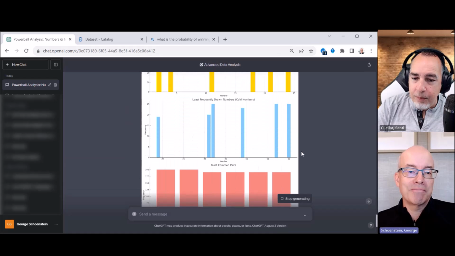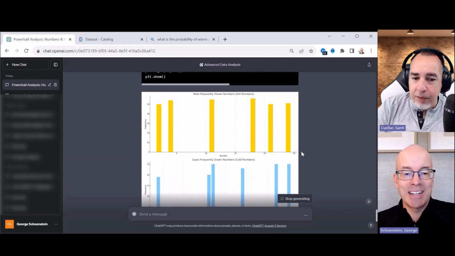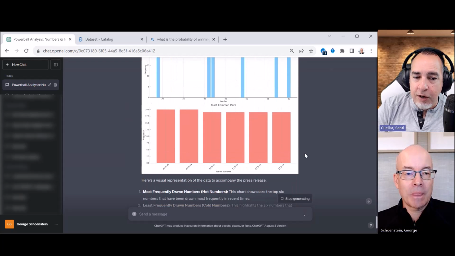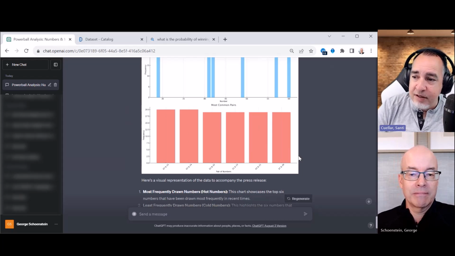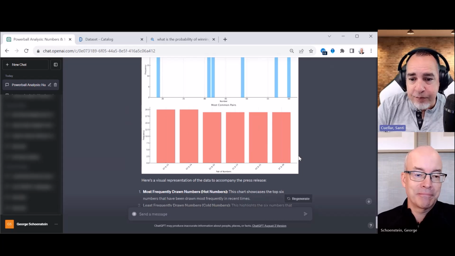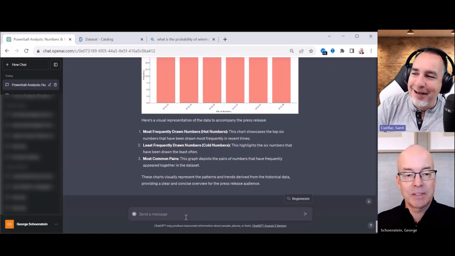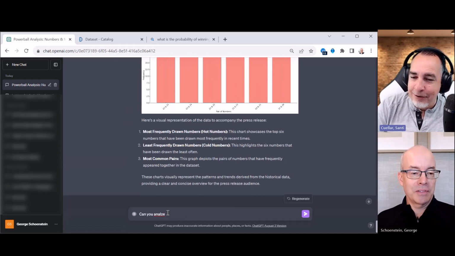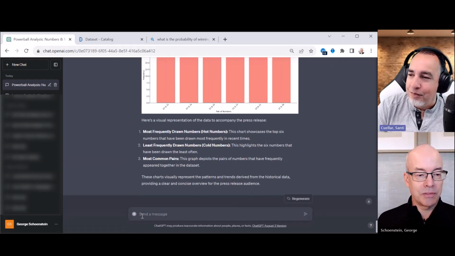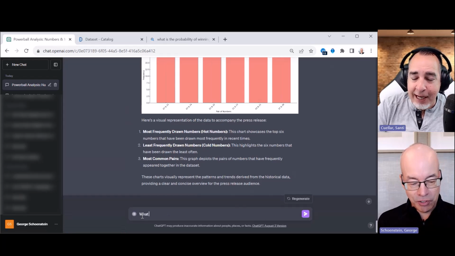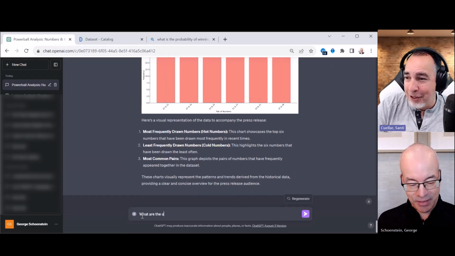So there's the chart. It's interesting, right? It's not great. Yeah, it's interesting, but it's okay. It gave you a visual of the hot numbers, the cold numbers, and then the common pairs. I mean, listen, for anybody who plays the lottery and likes to have a scientific approach to gambling, I guess this is good data. Listen, people have been doing this since the lottery existed, right? There's people who analyze historical data to try and come up with their next pick. AI just kind of made that process shorter for them now.